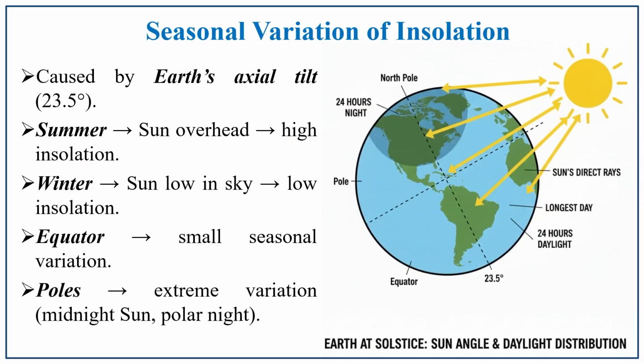The next one is the seasonal variation of insolation. The axial tilt plays a vital role. In the summer season, the sun is overhead and there is high insolation, and in the winter, in contrast, the sun is low in the sky and there is low incoming solar radiation. At the equator, there is only a small seasonal variation compared to the polar region, where there is an extreme variation, that is, the midnight sun and polar night we have discussed. So, these are all the processes which strongly influence the incoming solar radiation.